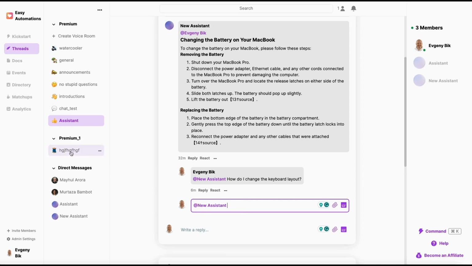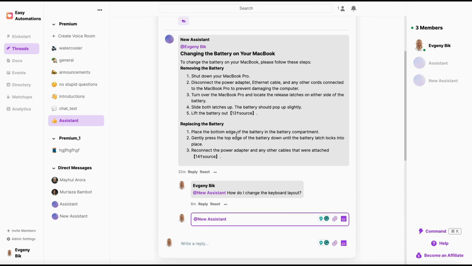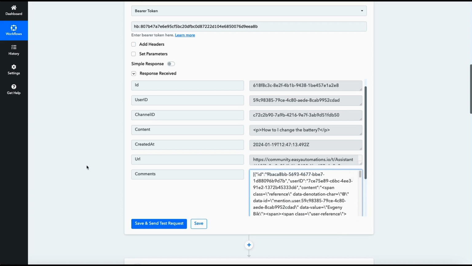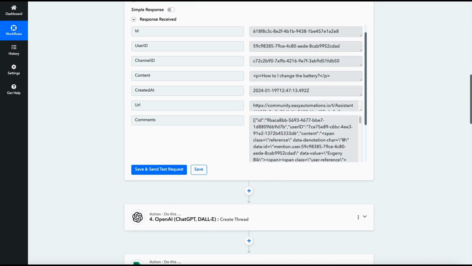Essentially, we need the workflow to be able to pick up a comment regardless of whether it is the parent comment here or the child comment in here. And that is exactly what we're going to do. Don't worry about trying to understand how this is all structured, because I've done it for you. So the next module that we're going to add here is the one that's going to extract the text of the comment.